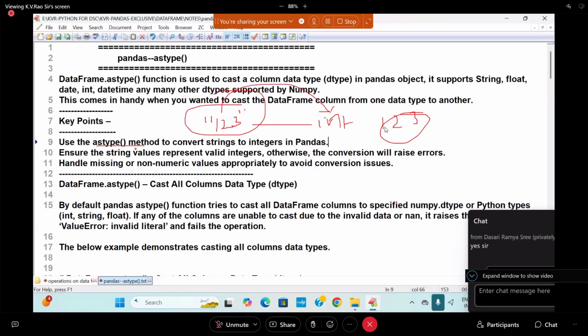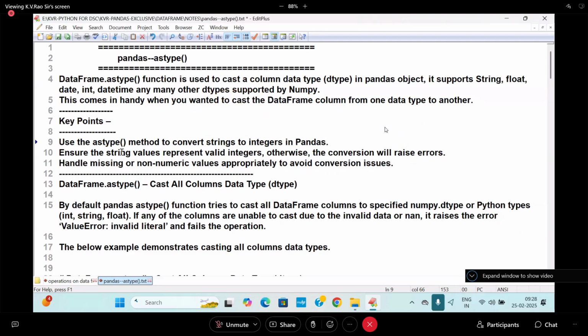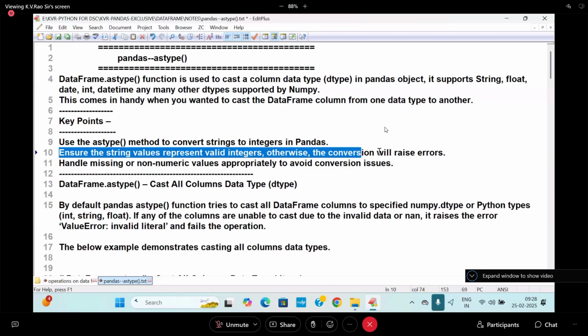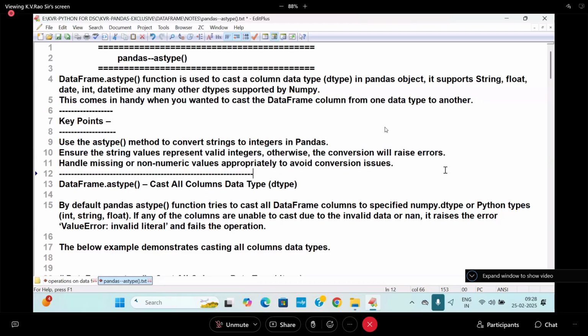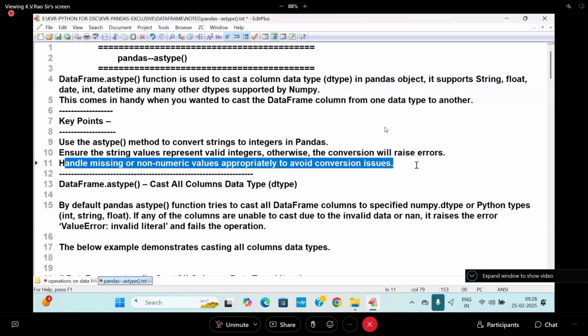I already said how to use astype at the NumPy level: as i8, i4, f4, f8, or you can write float directly.